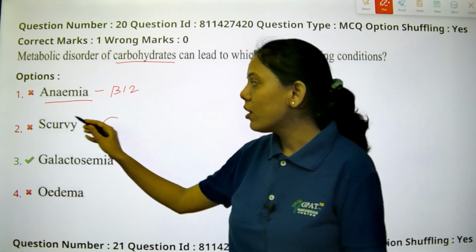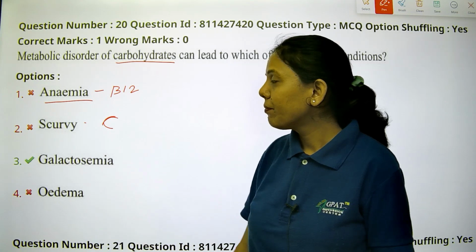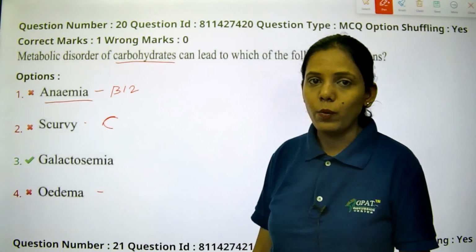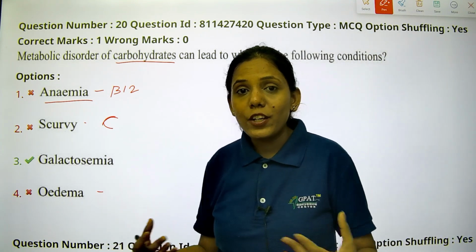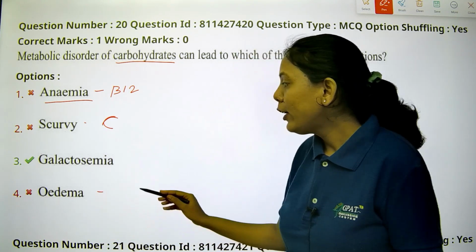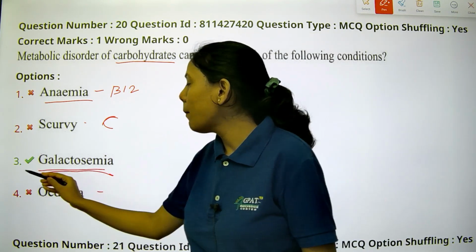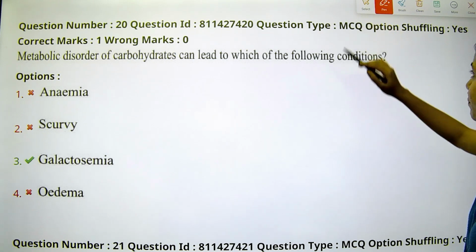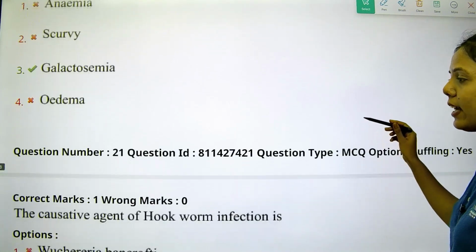Deficiency of vitamin C will cause scurvy. Edema is the accumulation of body fluids, which leads to inflammation. Galactosemia is due to a metabolic disorder of carbohydrates. So option 3 is the right answer.